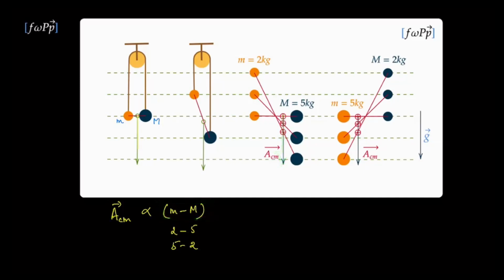So this cannot change sign. What is the easiest method to get rid of the sign? And that would be to just square it. Then this would always be a positive number. By dimensional analysis, we know that there must be a term of mass in the denominator, which has to come as the sum of the two masses. There is a square in the numerator, so there must be a square in the denominator. And all of this is going to move only if there's a gravitational acceleration g, and it's in the downward direction, so it must be equal to g, and that is the expression for the acceleration of center of mass.